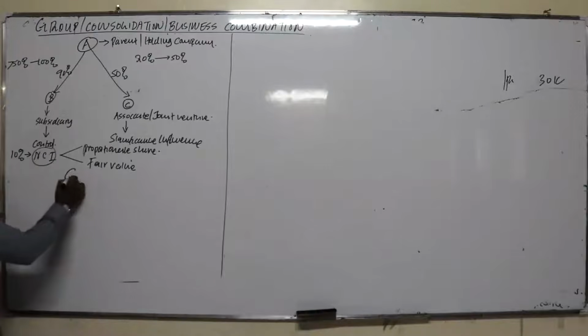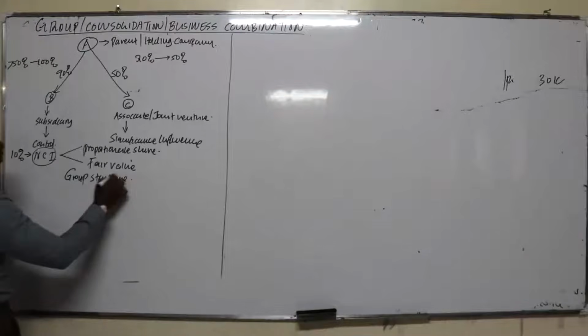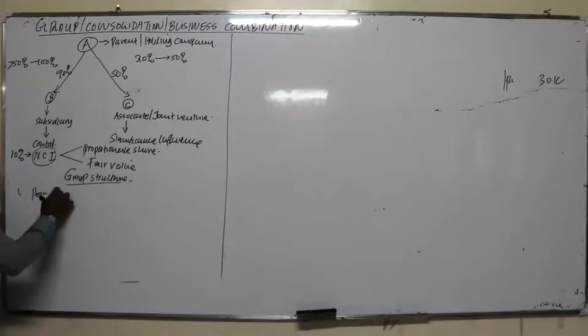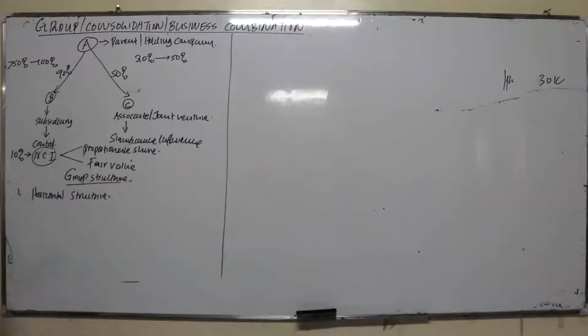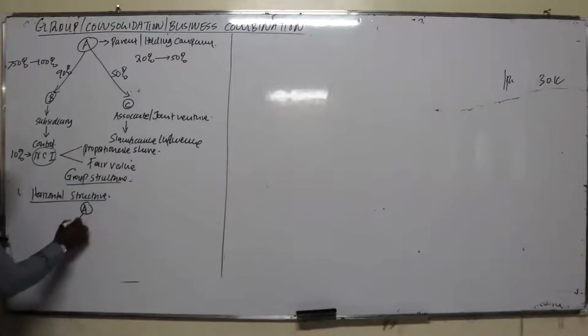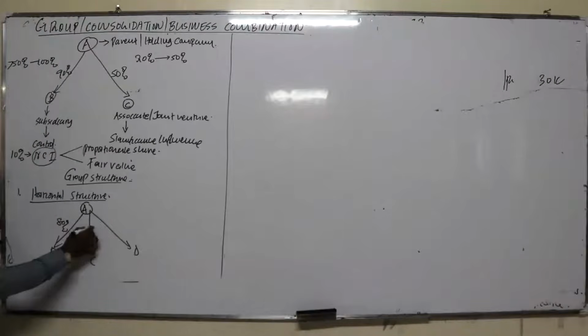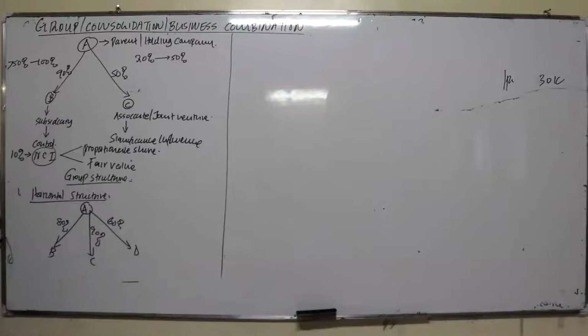Good. Now let's look at something we call group structure. We have three forms of group structure. One is what we call a horizontal structure. Horizontal structure happens where one company has more than one subsidiary. For example, company A acquires company B, company C, and company D, say 80%, 90%, 60%. In this case, all the subsidiaries have the same parent. That's what we call a horizontal structure.